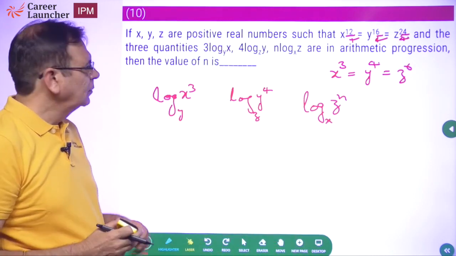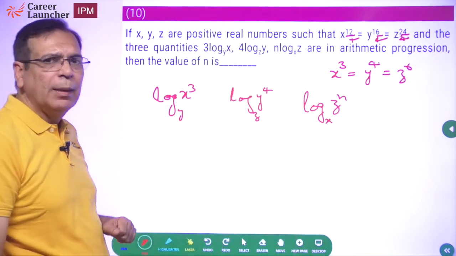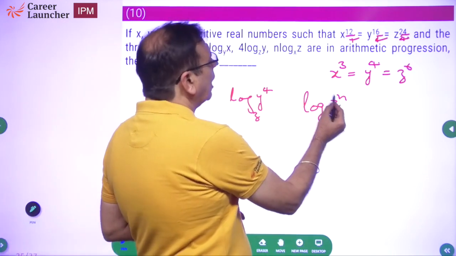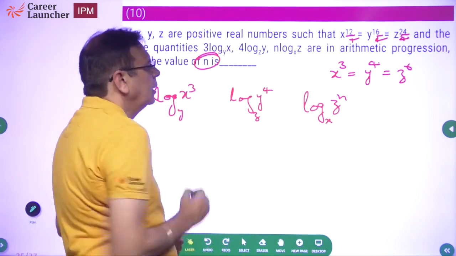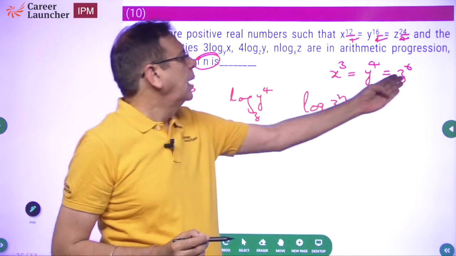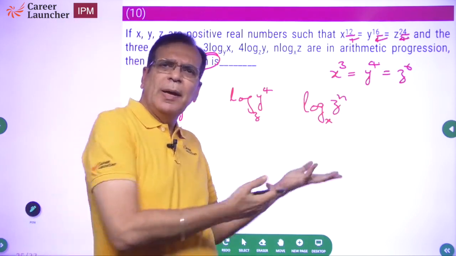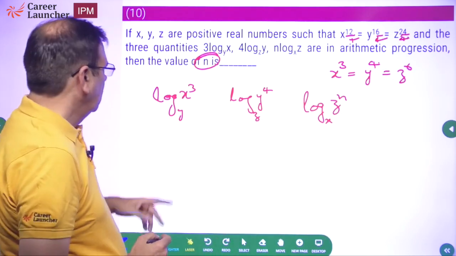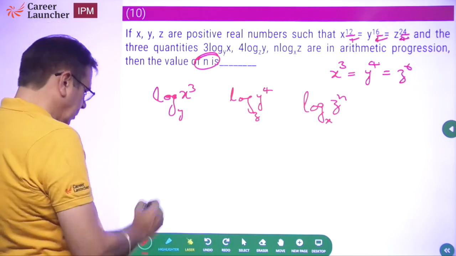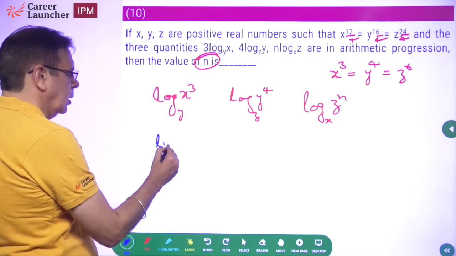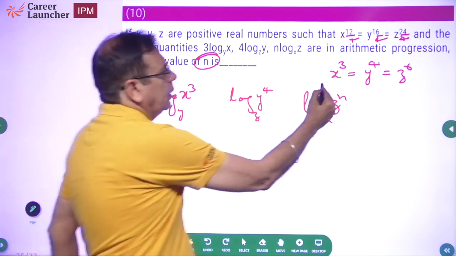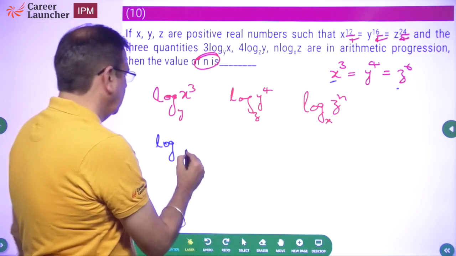Is that right? Now, which of the three variables should we be going for? z. Because I want the value of n, and I know n is connected to z. So let me convert everything to a base of z. So what is x cube? x cube is equal to z to power 6.